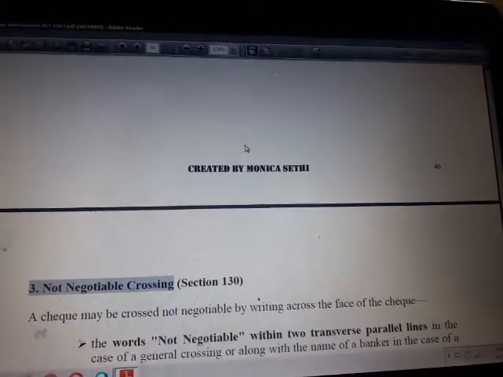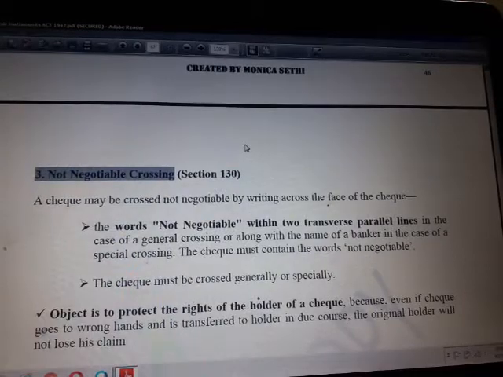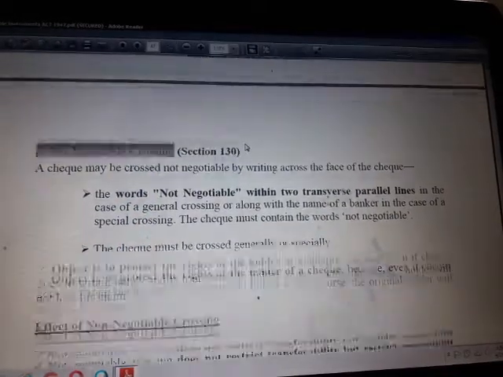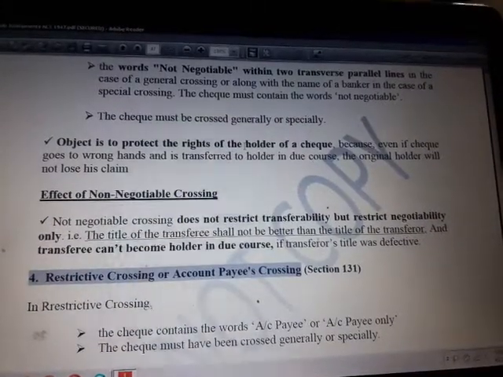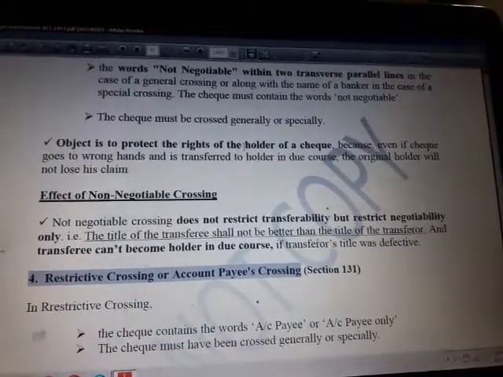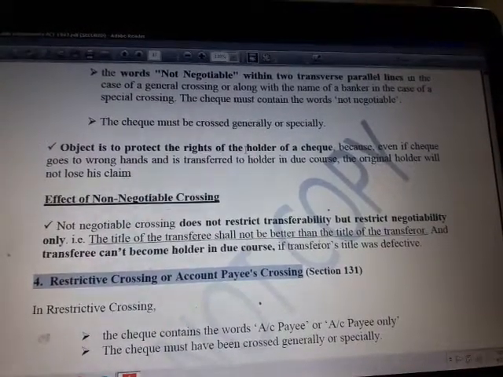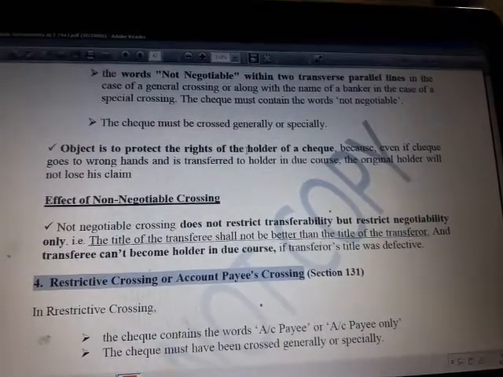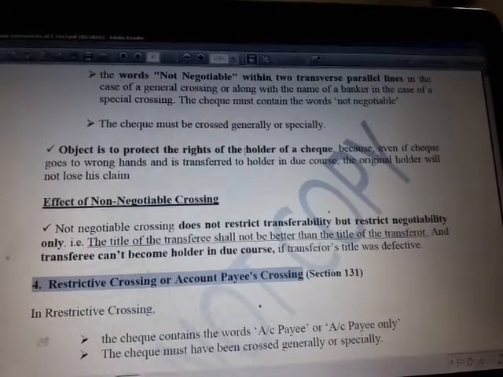Third type of crossing can be non-negotiable crossing. Not negotiable crossing means wherein these not negotiable words are added with or without the name of the person, and the effect of doing this is that that instrument or the check is still negotiable. You can still transfer it. The transferability is not restricted, but the person who will get transfer of that check, that person cannot get a better title than that of the previous transferer.